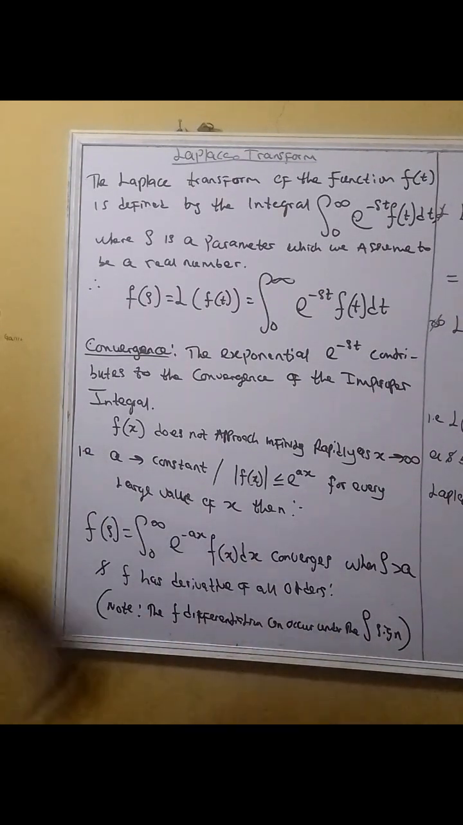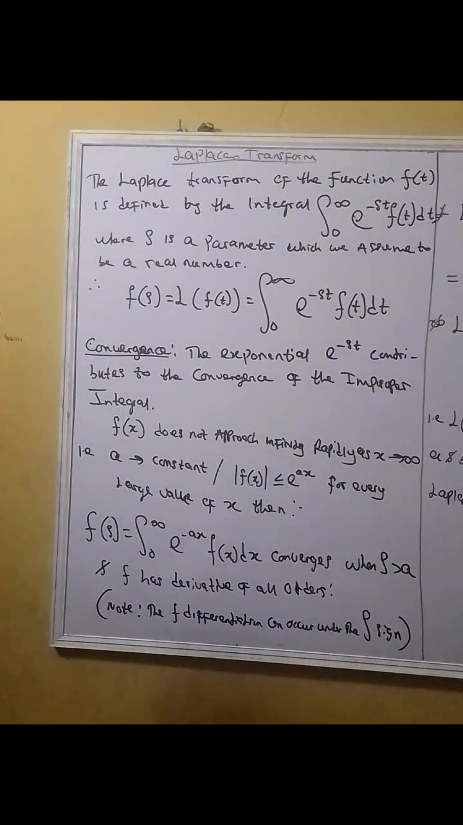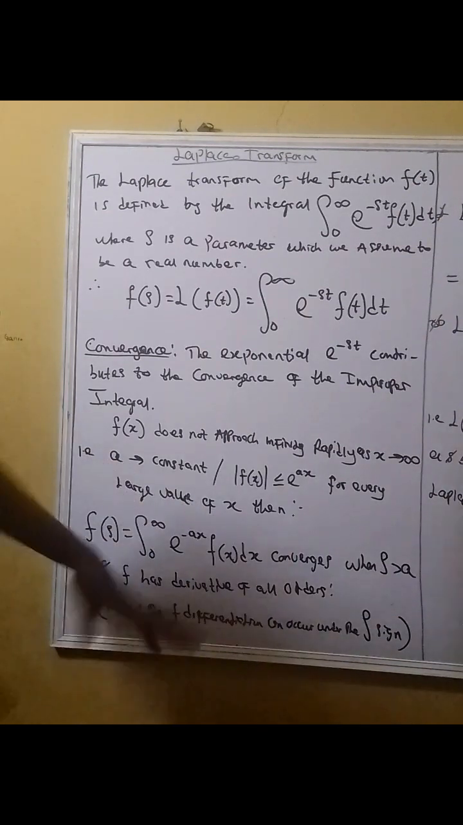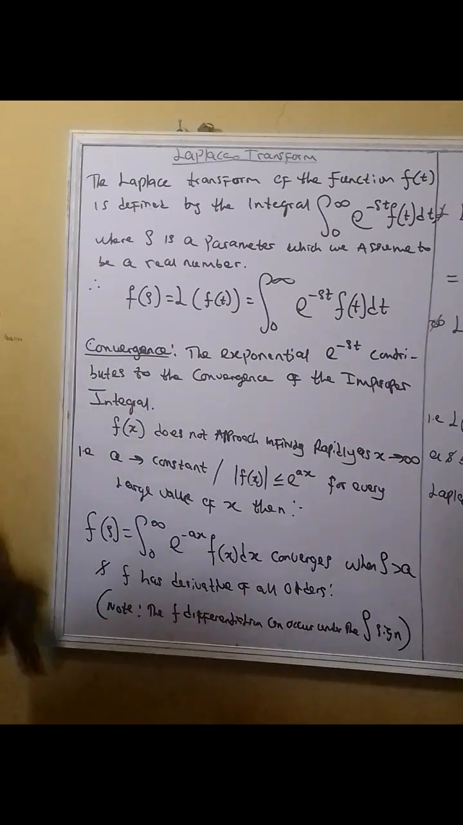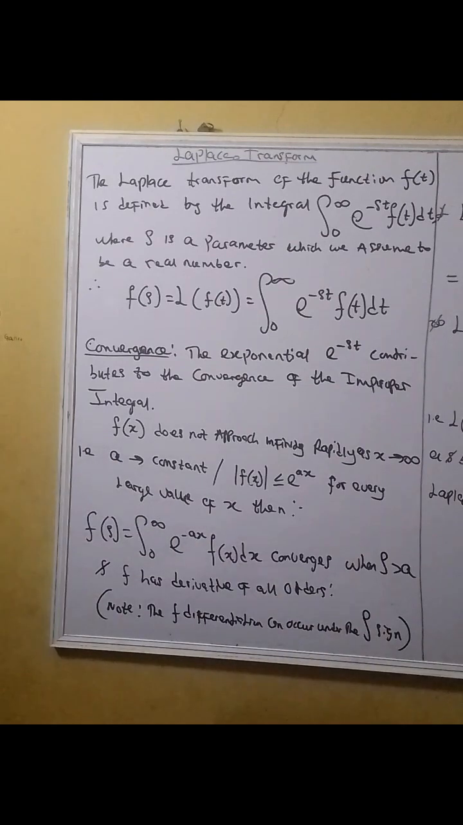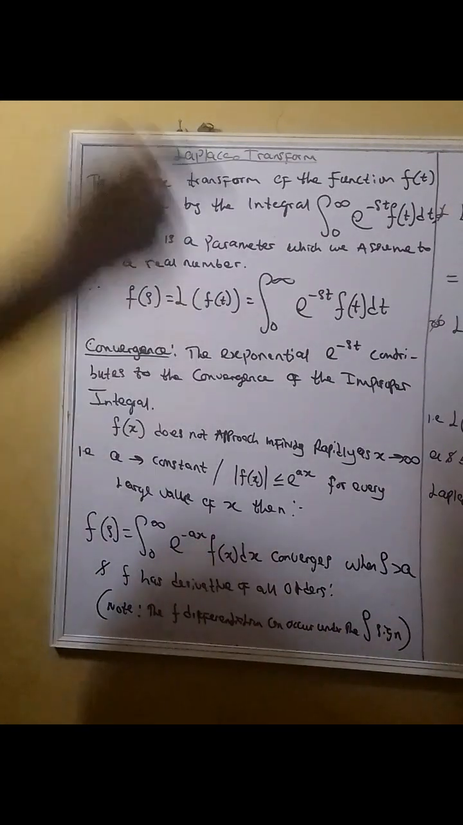And how does it converge? It converges when the real value s is greater than a, which is a constant value. Are you with me? The function must also have derivatives, meaning it can be differentiated normally. That is the function of x itself. And you have to know that, like I said, differentiation can occur under the integral sign.